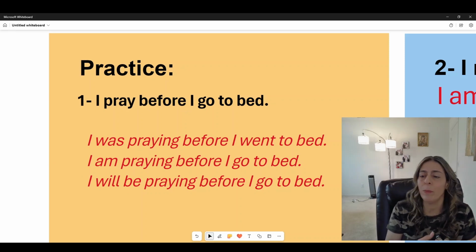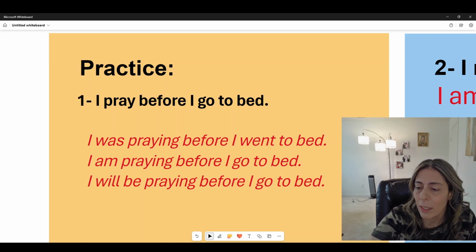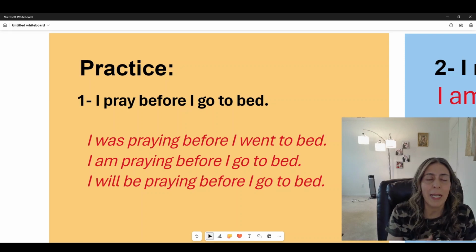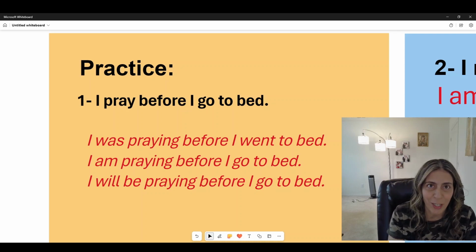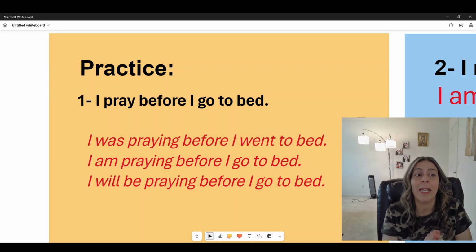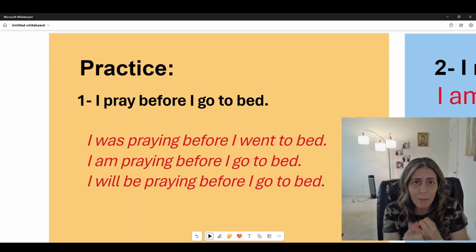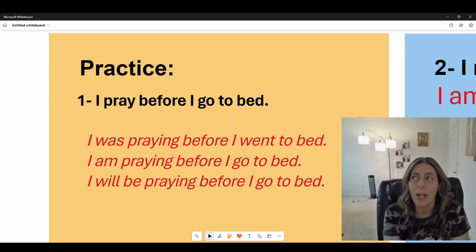So I will put the sentence here in front of you, and we will be able to make it into the past, the present, and the future continuous. Most importantly, remember that any continuous tense has to have two things: the verb to be and the ing. We cannot do a continuous tense without using these two.